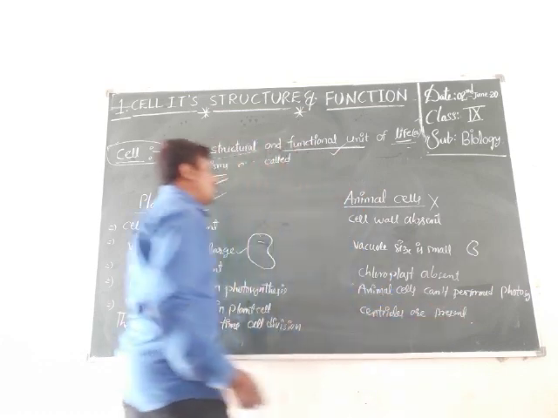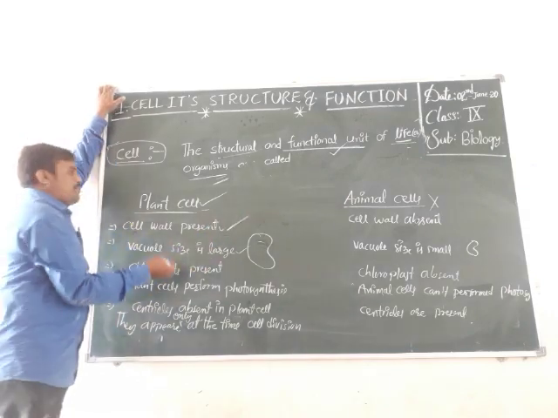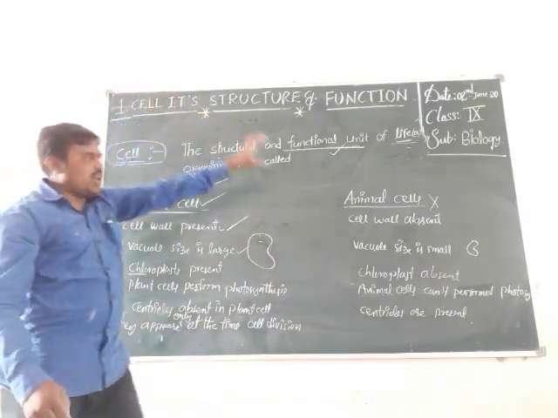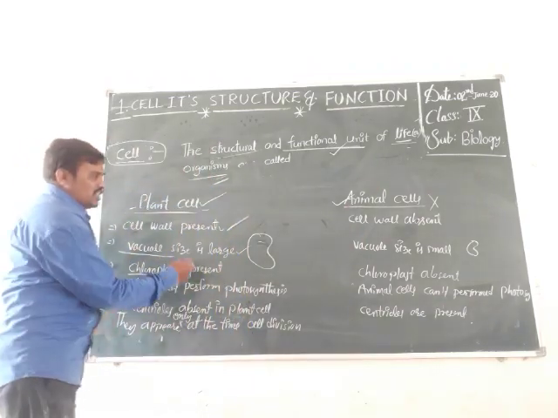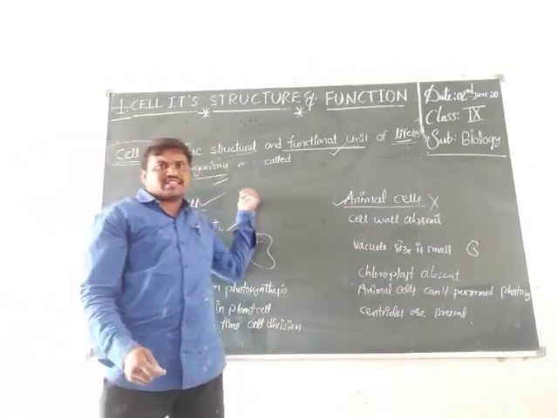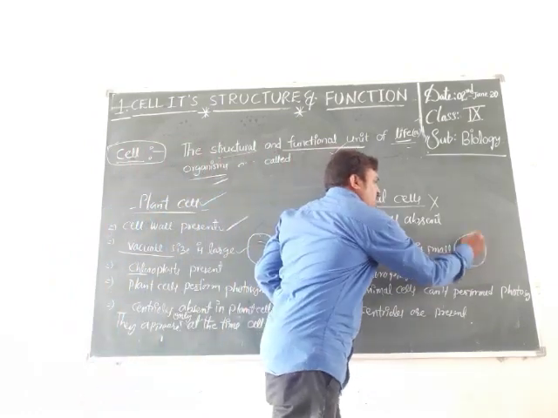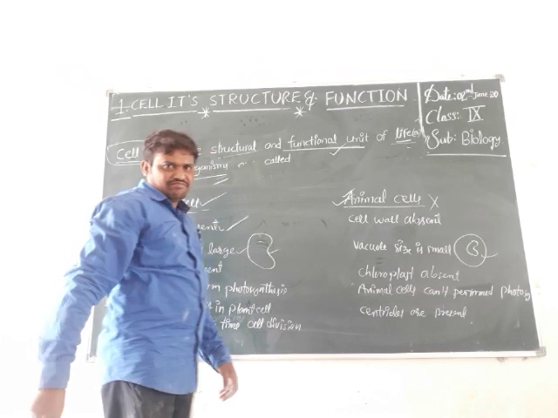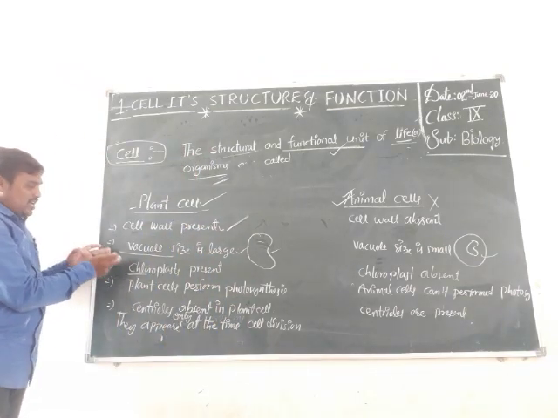See the board once again. Differences between plant cell and animal cell. The cell wall is present in plant cell. The cell wall is absent in animal cell. Vacuole size is large in plant cell. Vacuole size is small in animal cell. Chloroplast means green color pigments.